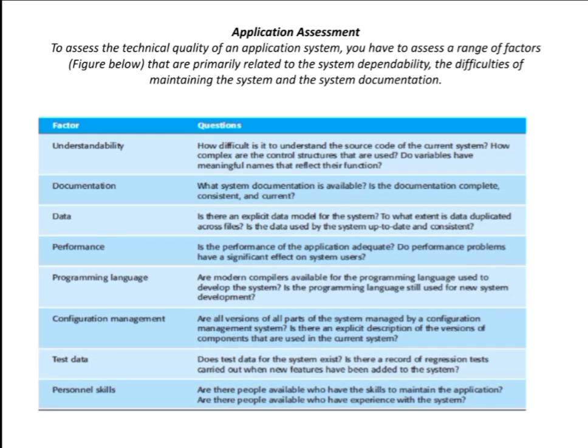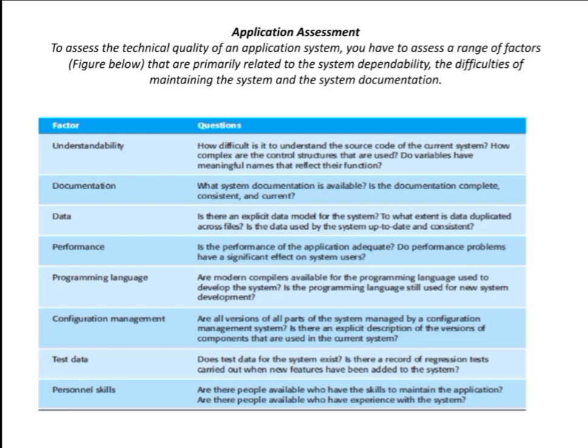So next is application assessment. In the first case we saw the environment assessment, how to decide about your hardware and software whether to continue or not. So based on different factors I can decide whether to continue or discard the usage of that old software and the hardware.